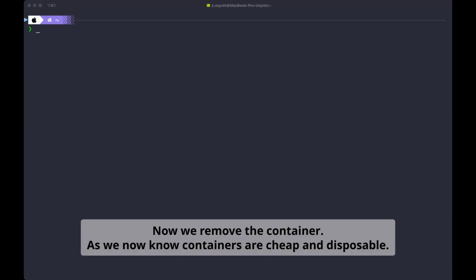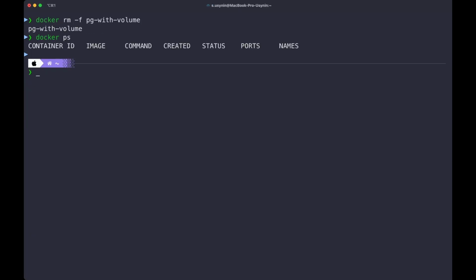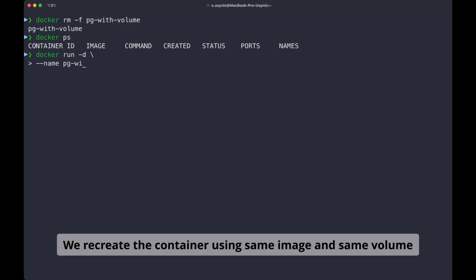Now we remove the container. As we know, containers are cheap and disposable. We recreate the container using the same image and the same volume.